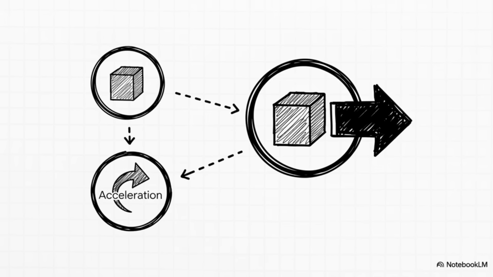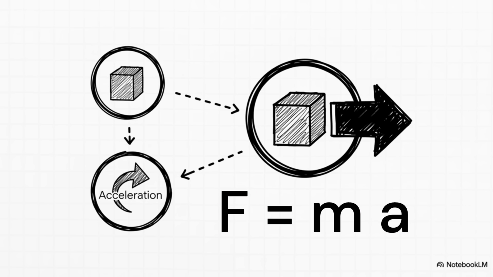Now here's the really cool part. These four things aren't just floating around independently. Nope. They are all tied together by one of the most famous equations in all of physics, Newton's second law. Force equals mass times acceleration. This right here is the glue that holds all of mechanics together. And it means our whole system of units can't just be random. They have to be consistent with this law.